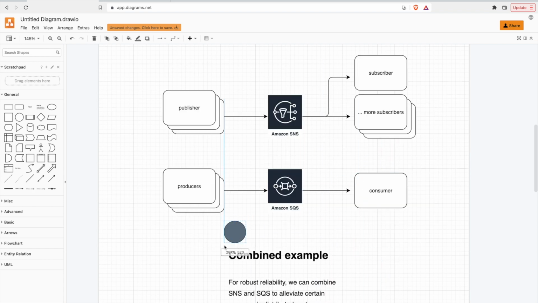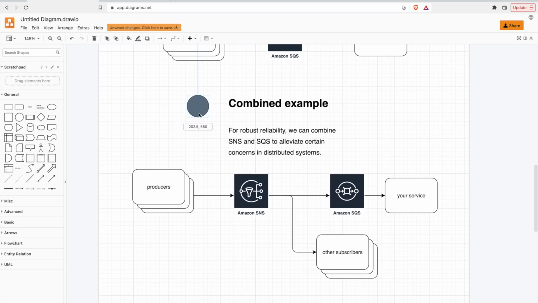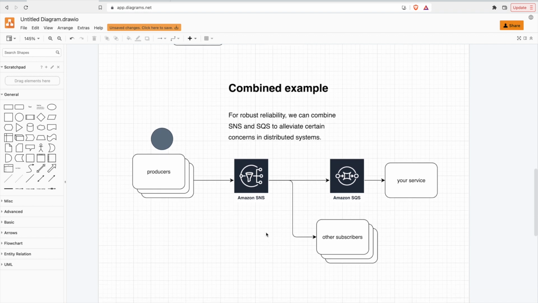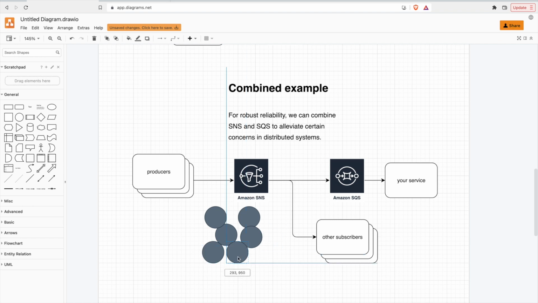So what is a way we can use both of them together? As a combined example, and really for robust systems, we can combine the two, and we can alleviate certain concerns that you might have with a distributed system. Let's say we have tons of producers, and tons of events coming out into our SNS.